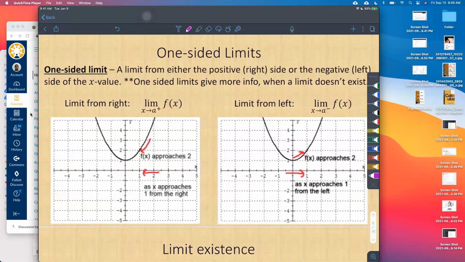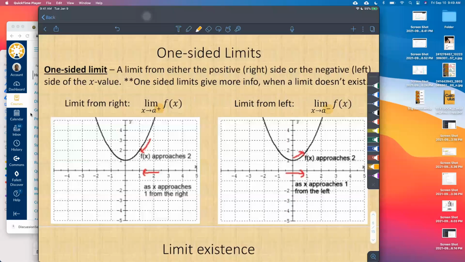So a one-sided limit is essentially just looking at the limit from one side. We can look at it from the right. If we're looking at it from the right, then the notation is the limit as x approaches a from the positive side. We all agree that the right side is the positive side and the left side can be called the negative side. So for the limit as x approaches a from the left, we put that little negative sign like an exponent, of that function f of x.